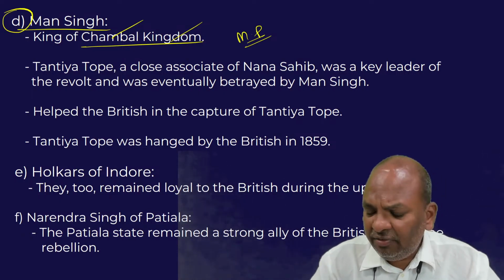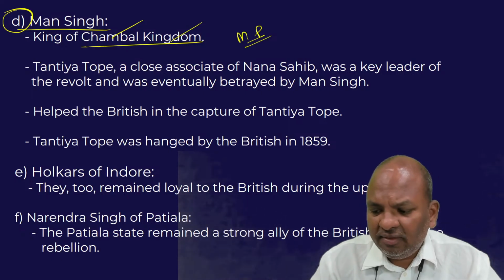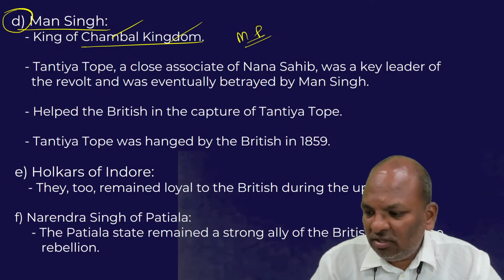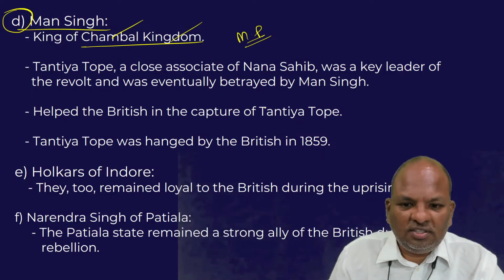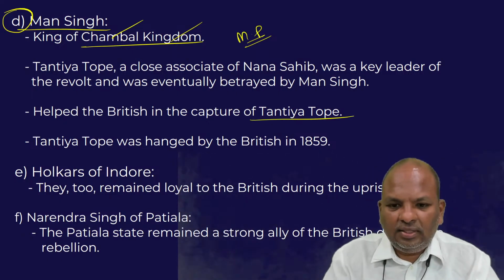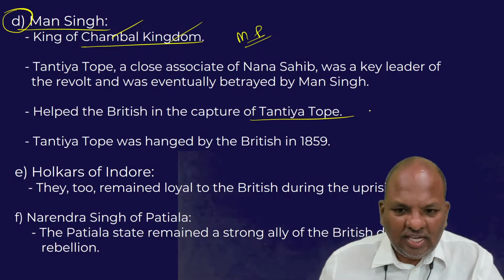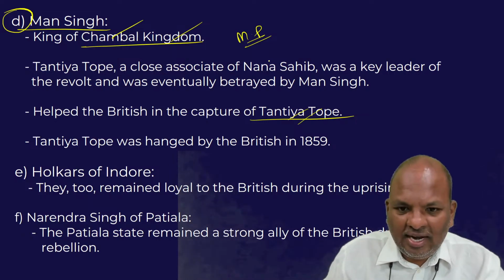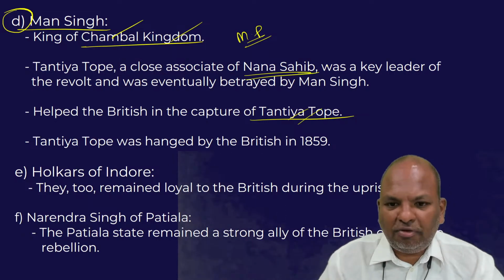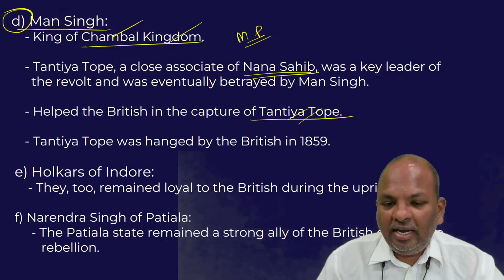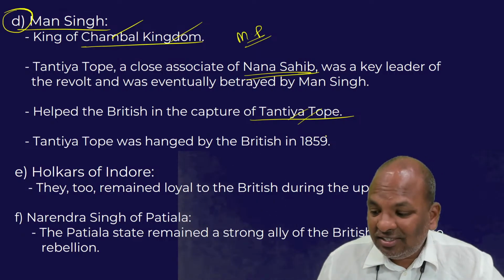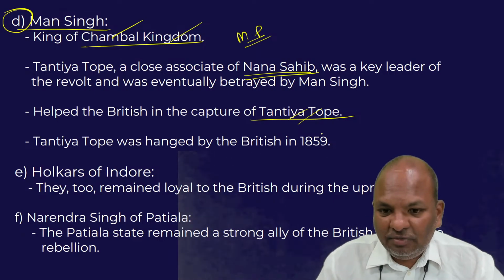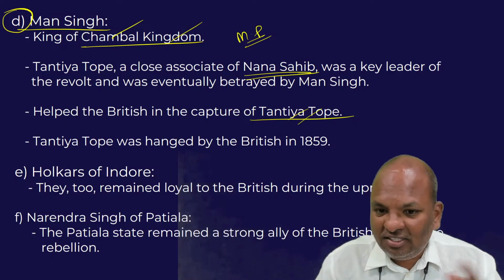During the 1857 revolt, one of the most famous revolutionaries of the 1857 revolt was Tantia Tope. This Tantia Tope initially assisted Nana Sahib in his fight against the British. Later, Tantia Tope even assisted Lakshmi Bai in fighting against the British.